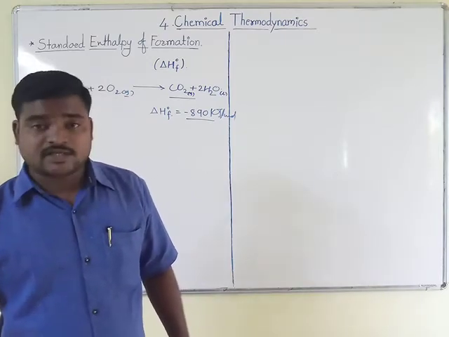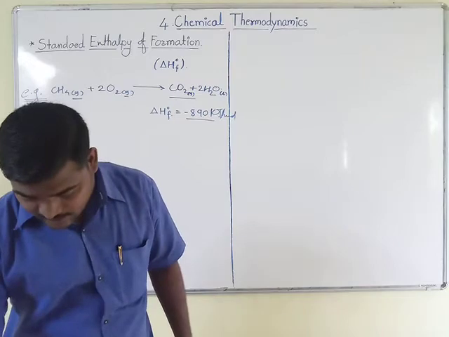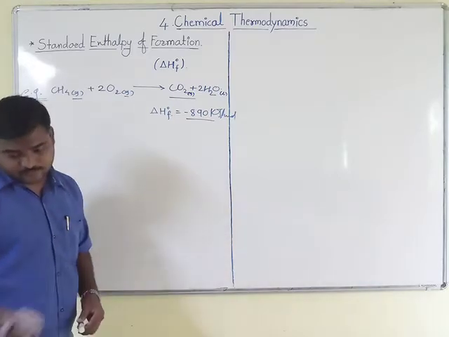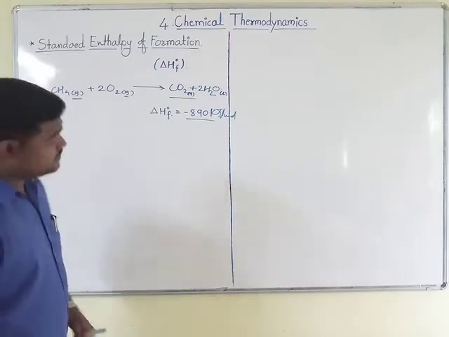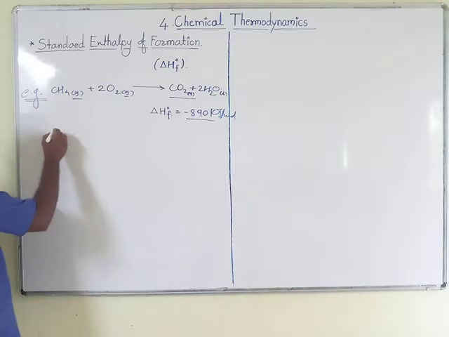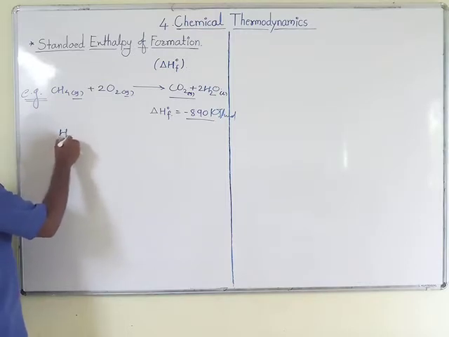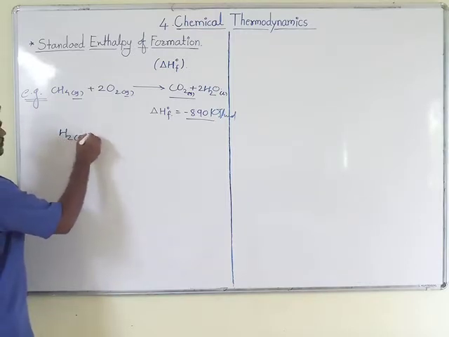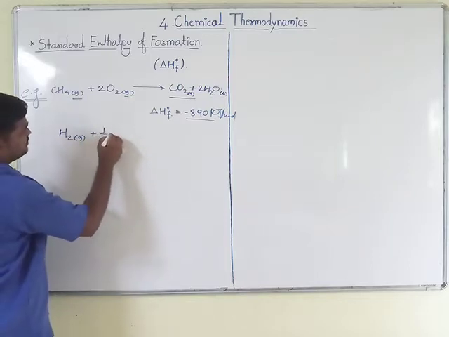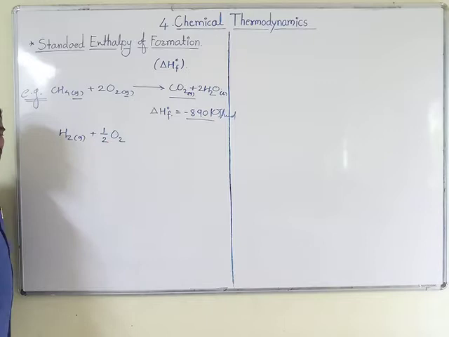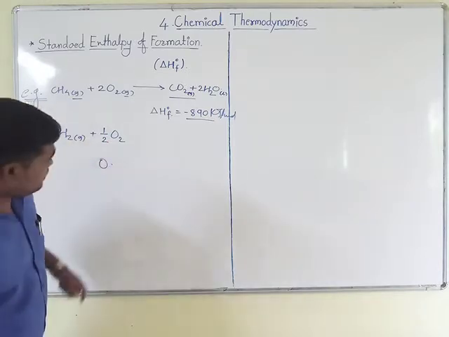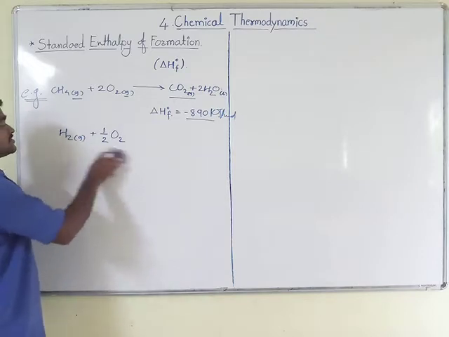Okay. Now guys, we are going to see the standard enthalpy of formation for water. Here is another example we are going to see: hydrogen gas in combination with half O2. We cannot write a single O, because we are studying the formation of H2O.